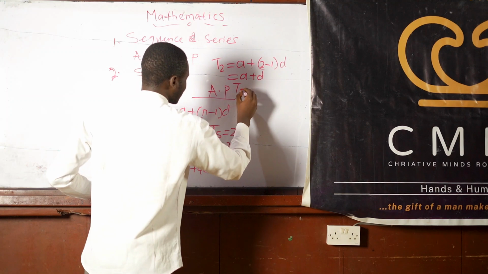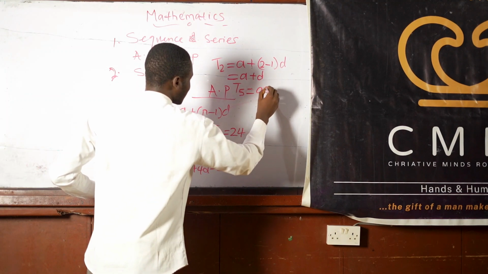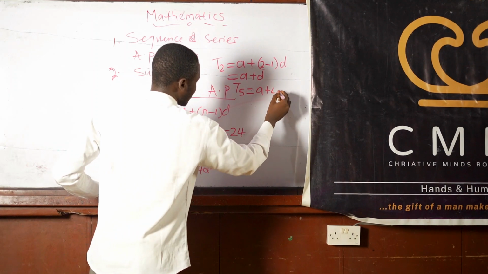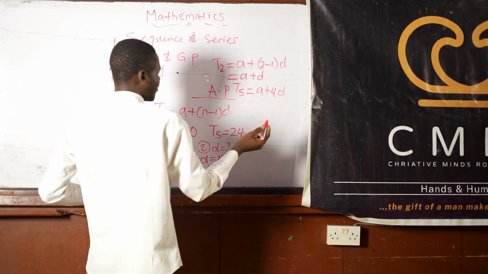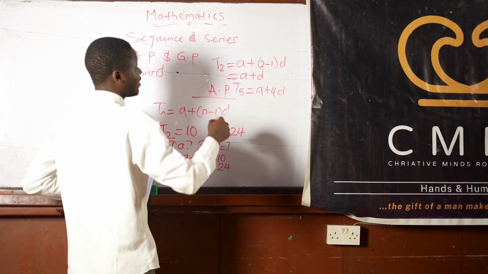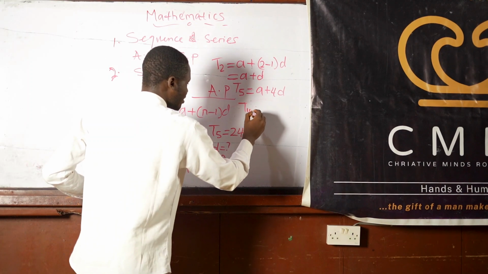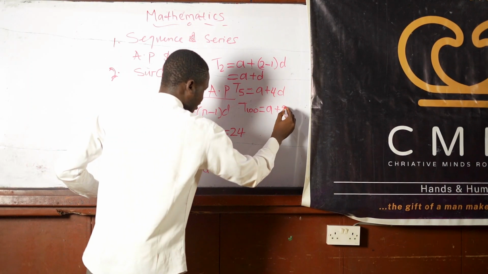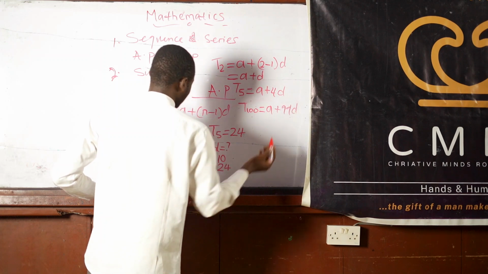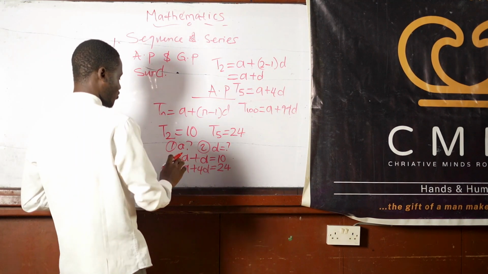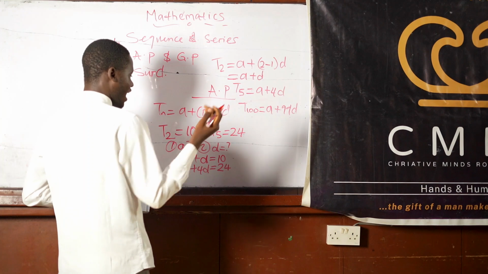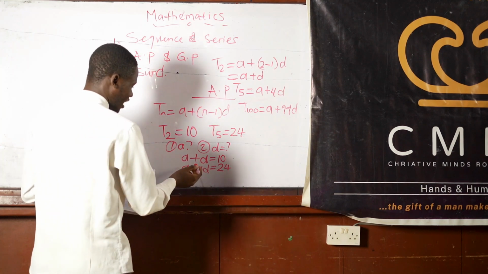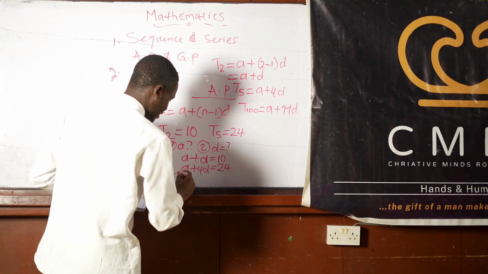Now looking at the fifth term too, definitely we are going to have a plus, instead of 2 here, we have 5. 5 minus 1, that's 4. a plus 4d. So whenever you are asked to look for, maybe, the 100th term, your formula will be a plus 100 minus 1, that's 99. You have a plus 99d. When you know this, it will be easier for you to go through this. And as I said earlier, your knowledge of simultaneous equations is needed, and we actually need to apply that here.